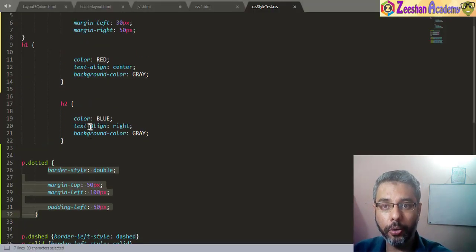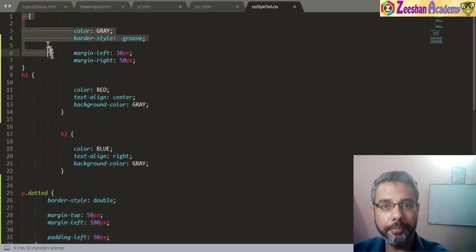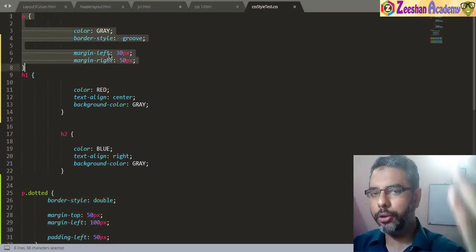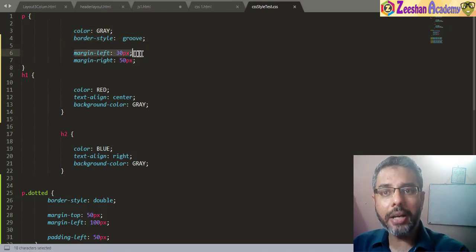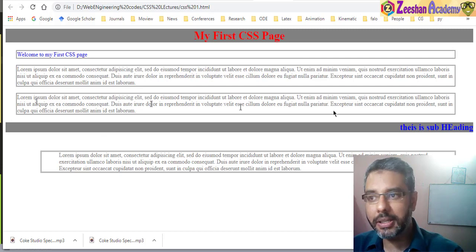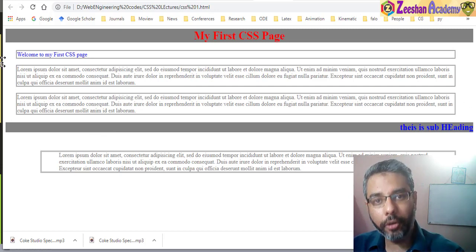If I go back into my code, we use this as a paragraph, simple CSS that has a gray color and other things. We've been talking about this in the previous class. Previously, margin left was 30 pixels, margin right was 50 pixels. So if I come back here, 30 pixels and 50 pixels margin is available for all paragraphs.